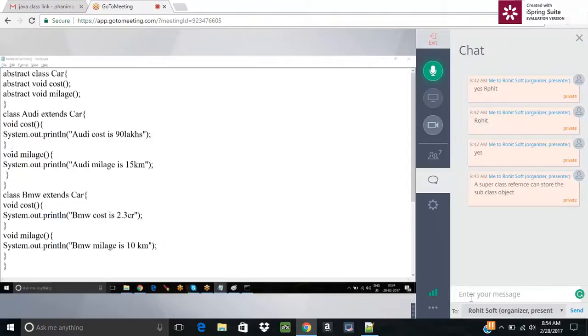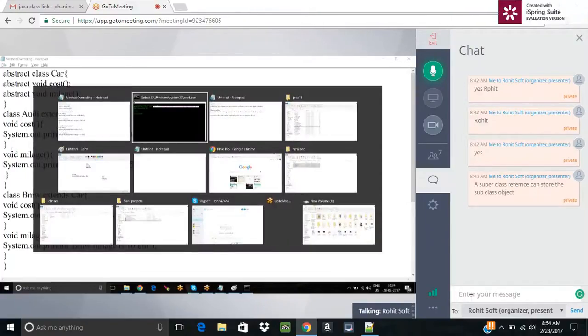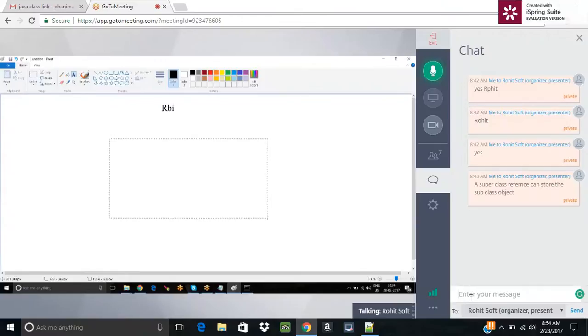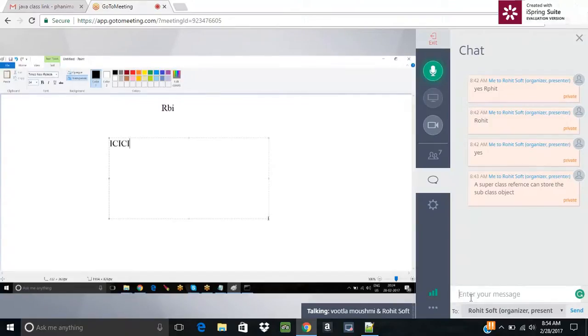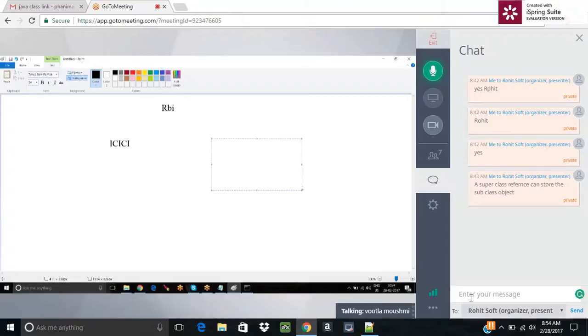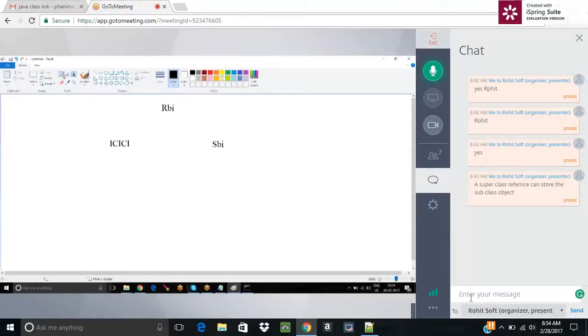So here you can take an example that RBI is setting some rules for all the banks, either it might be a particular bank known as ICICI, and you can say like SBI. So what's happening here? RBI is a super thing, and ICICI and SBI are the subclasses.